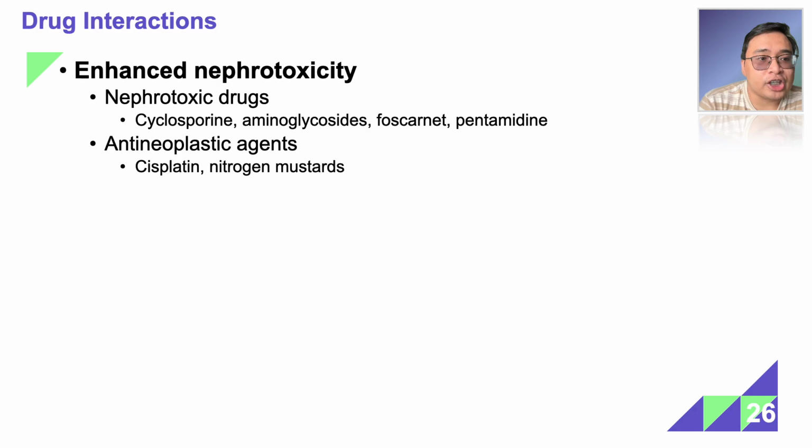Amphotericin B has various drug interactions. It enhances nephrotoxicity of other drugs. So ano ba yung mga alam niyo nephrotoxic drugs? So, sa mga antibiotics, pinaka-important dyan yung aminoglycosides. Tapos other nephrotoxic agents include cyclosporin, foscarnet, and pentamidine. So for those undergoing chemotherapy with these antineoplastic agents such as cisplatin and nitrogen mustards, it also enhances nephrotoxicity.